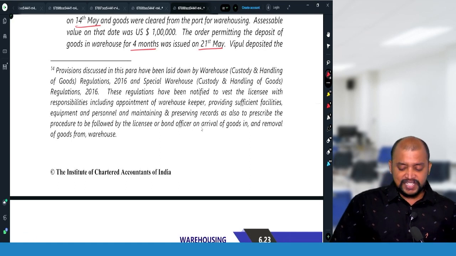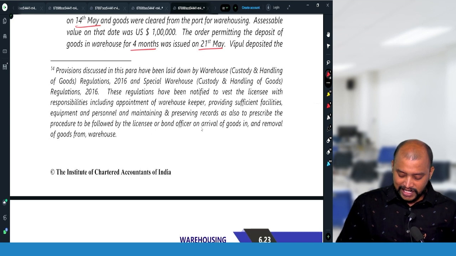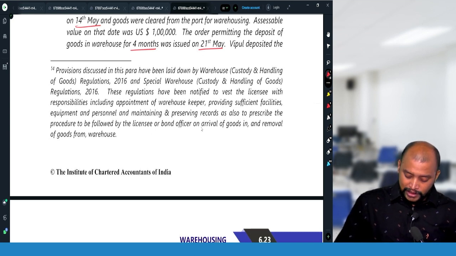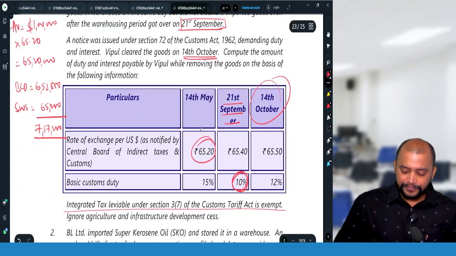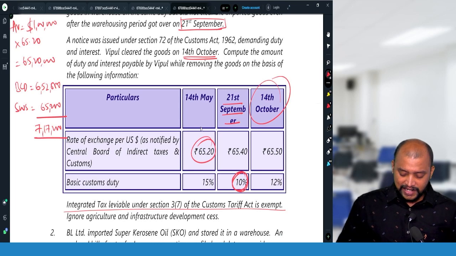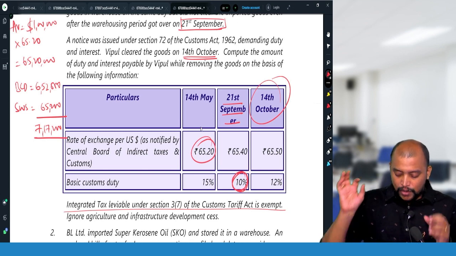From 21st May, in May you take 10 days, because 31 minus 21. June 30 days, July 31 days, August 31 days, September 30 days, October 14 days: 146 days. From that 146 we will take out 90 days.